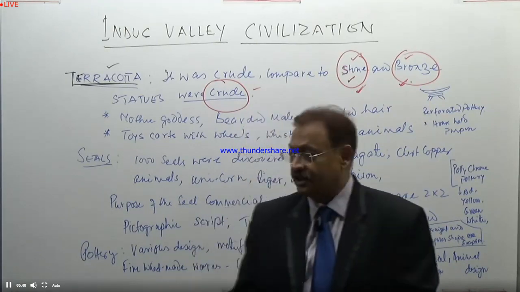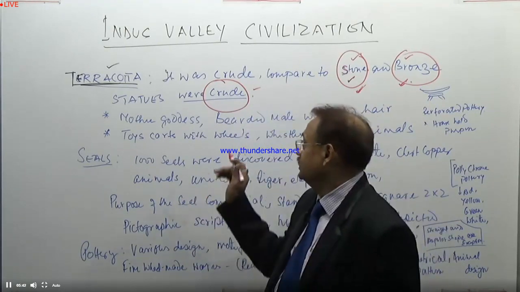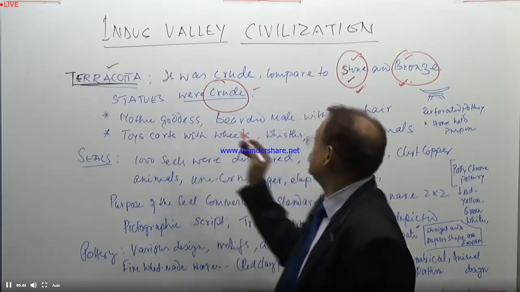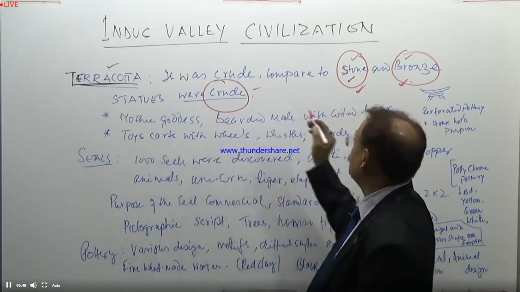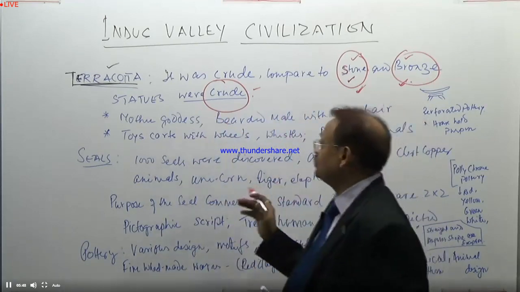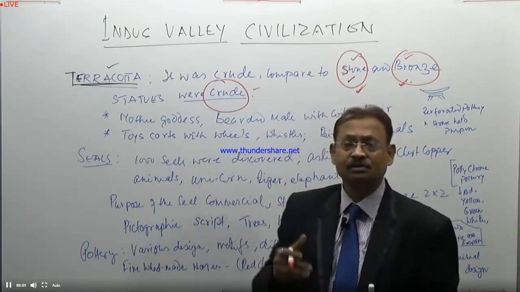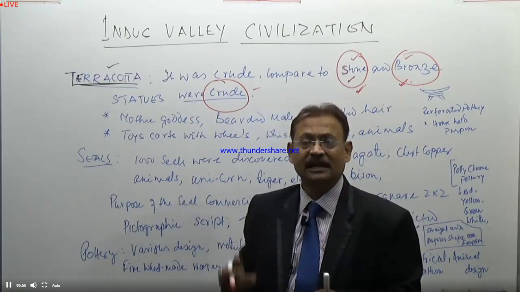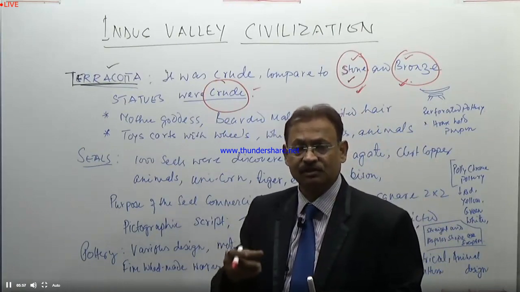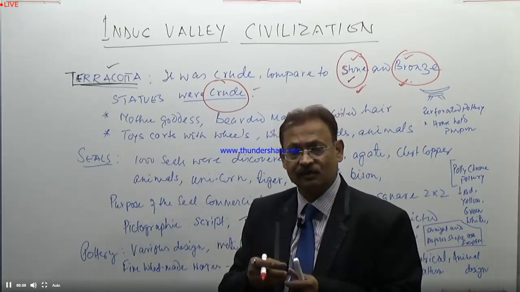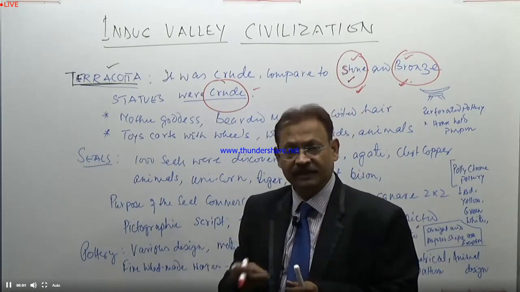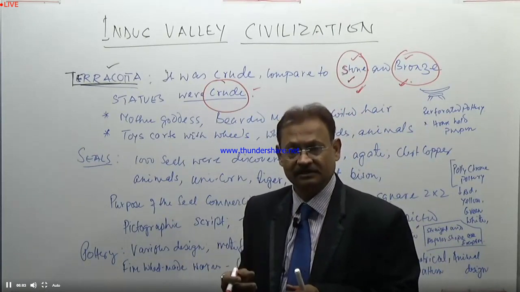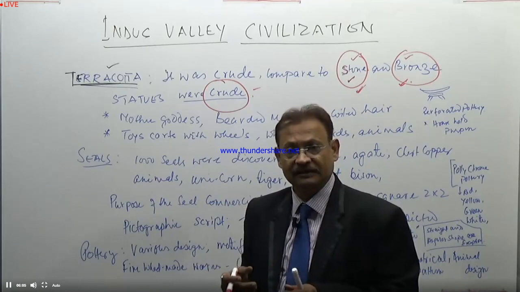But here the statue is shown in the form of terracotta. In terracotta we normally use steatite. It was a sticky, very creamy, very fine soil.